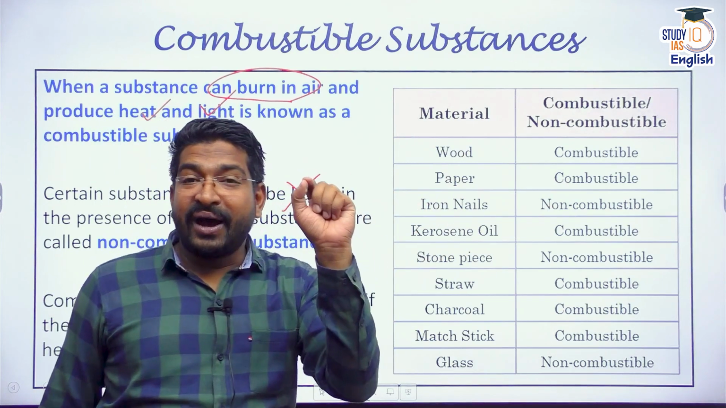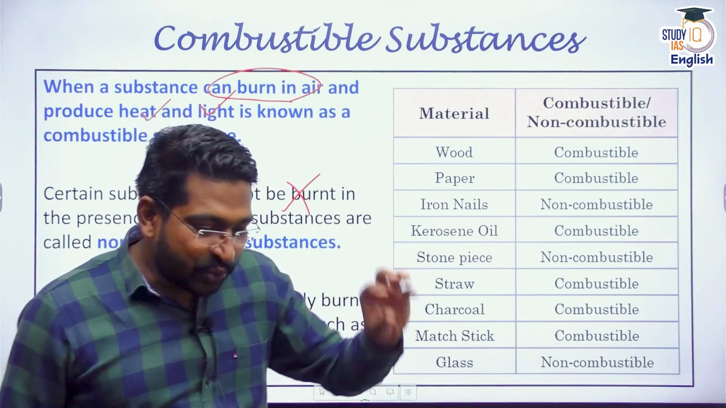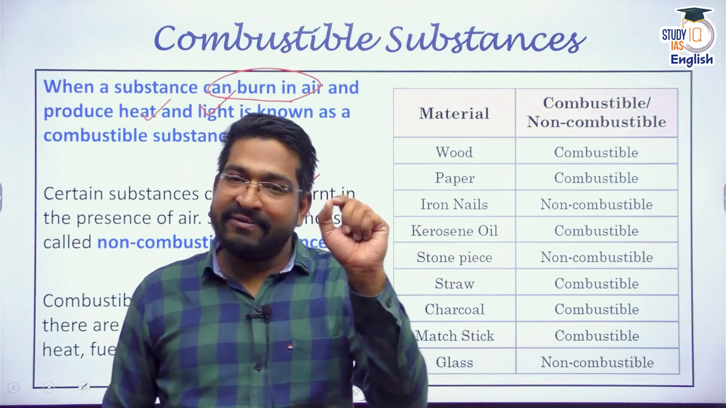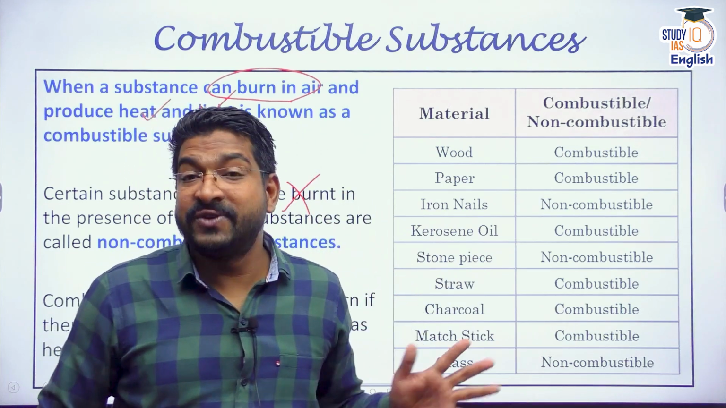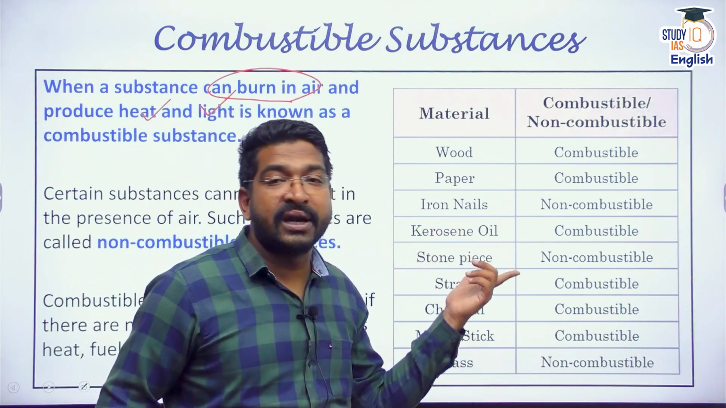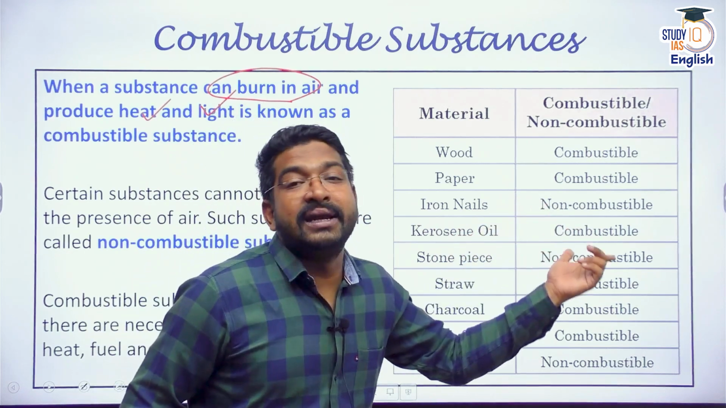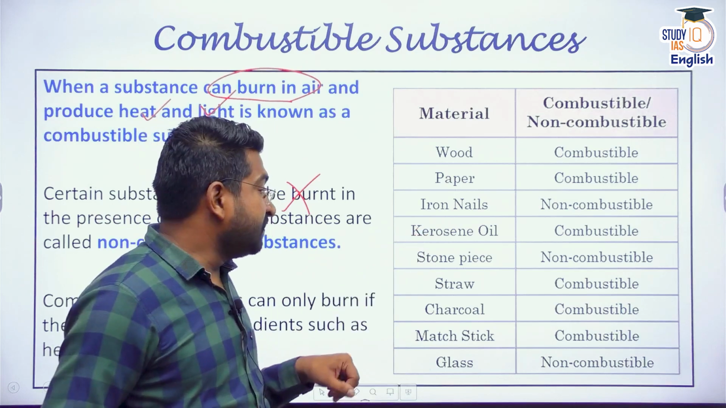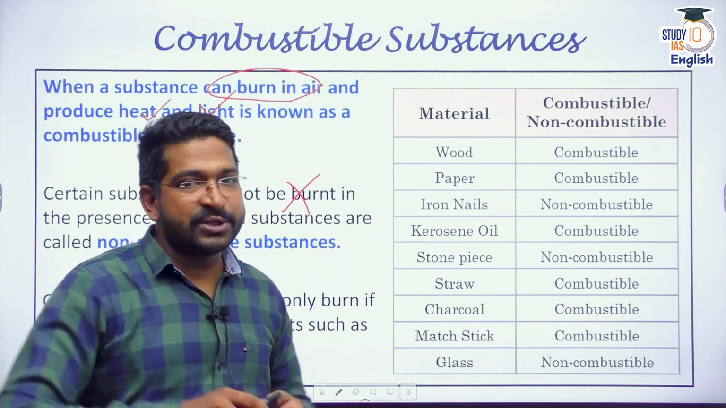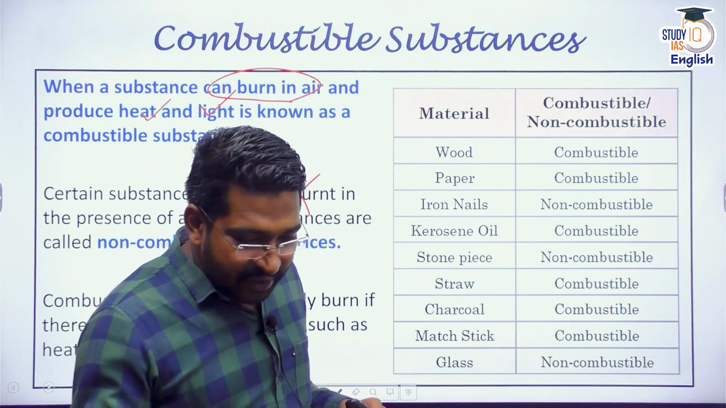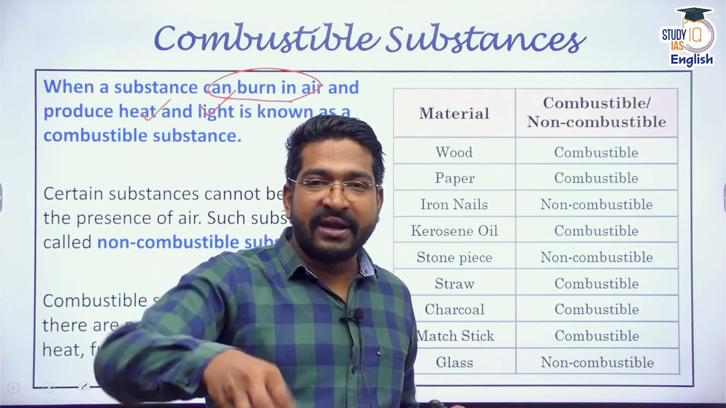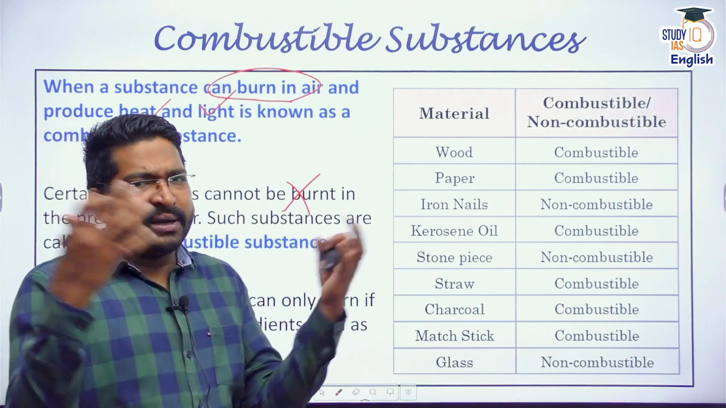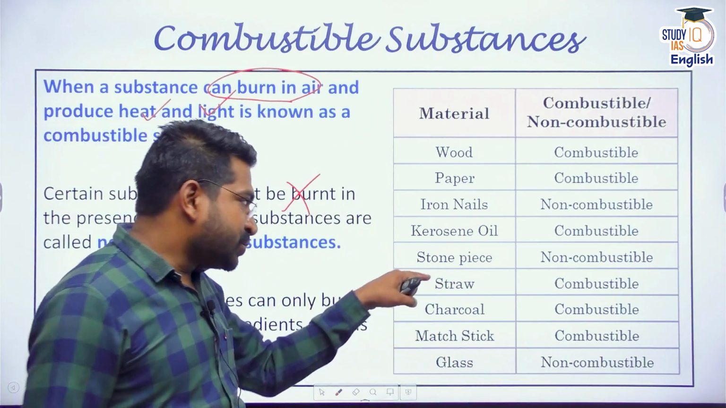Iron nails. They do not burn. You throw them in a fire, they will get heated for sure because they are good conductors. We saw about metal. It's a good conductor of heat and electricity. It conducts heat, but it does not burn. Kerosene is combustible. Stone is not combustible. Stone also heats up. If there is a stone in the fire, that stone would be heated up because it gathers that heat and dissipates that heat, but it does not burn. Straw is combustible.